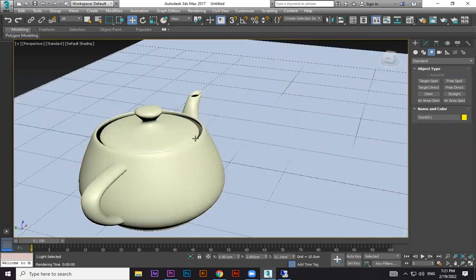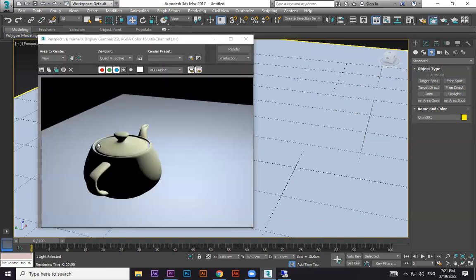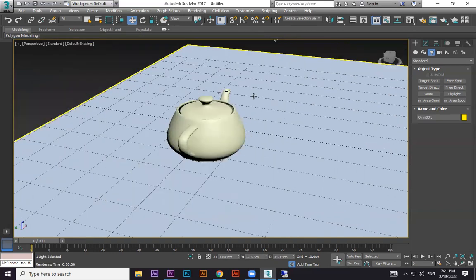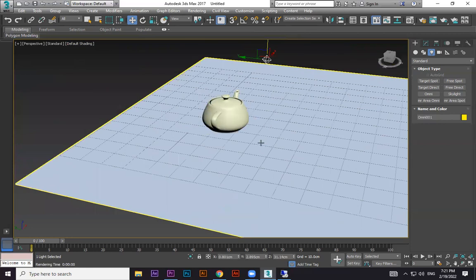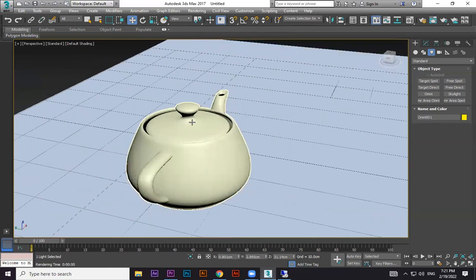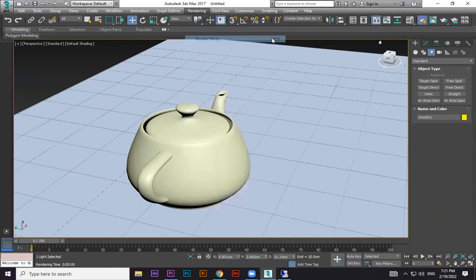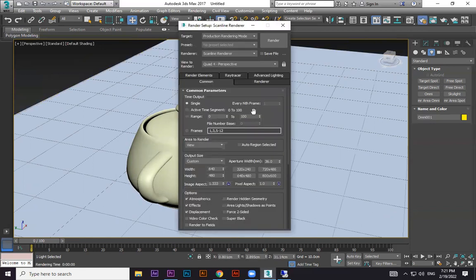When I render, I'll show you one other option. Can you see through this one? I can see the other side. This one is transparent when you render. In the standard default render, this will happen. So what you can do is go to render settings. F10 is the shortcut to Render Setup. If you go to Render Setup, you will get a lot of properties. Here there is an option called Force 2-Sided.